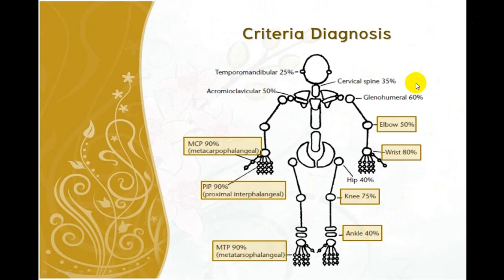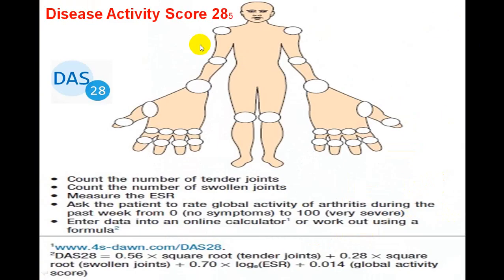Acromioclavicular joint, only in 50%. Then shoulder joint in 60%. Cervical spine in 35%. Hip in 40%. These are very low. Highest, small joints of hand and small joints of foot. And see the knee in 75%, ankle in 40%, but wrist in 80%. So wrist, small joints of hands and small joints of foot become the most common conditions.